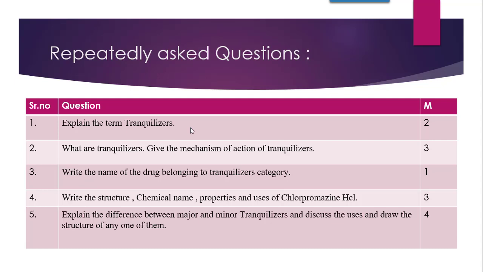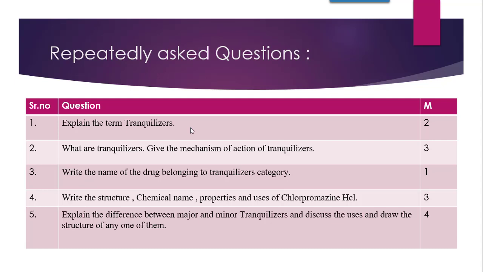Next question says, what are tranquilizers? Give the mechanism of action of tranquilizers. As you all know, there are 2 categories of tranquilizers, major tranquilizers and minor tranquilizers. Benzodiazepines belong to minor tranquilizers, and butyrophenones and phenothiazines belong to major tranquilizers.